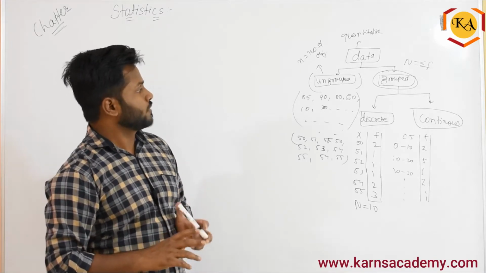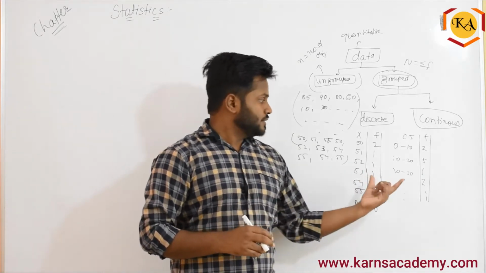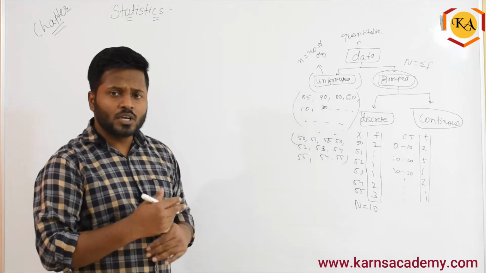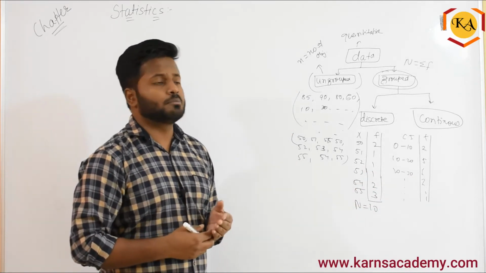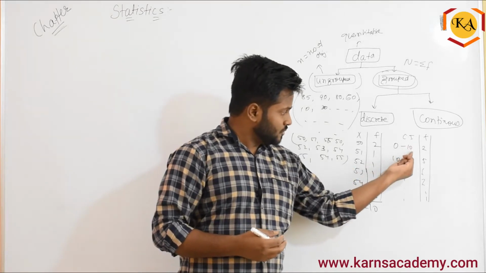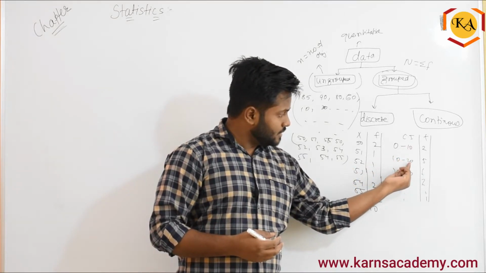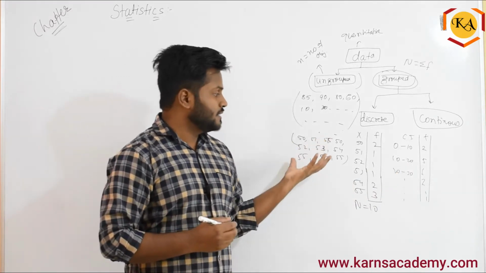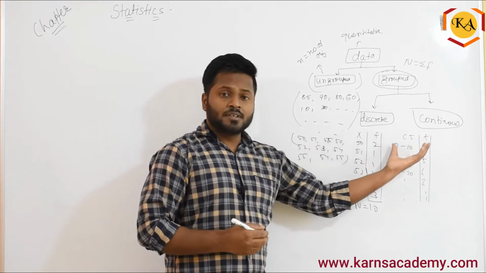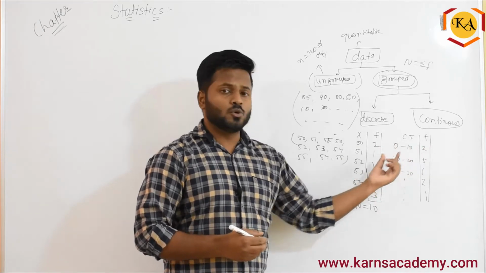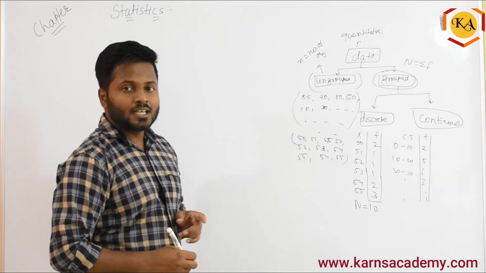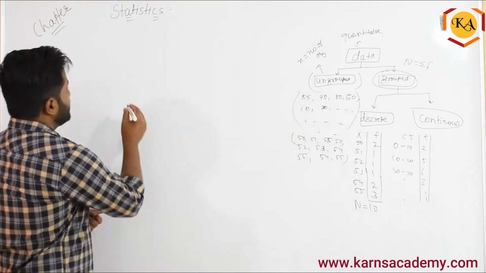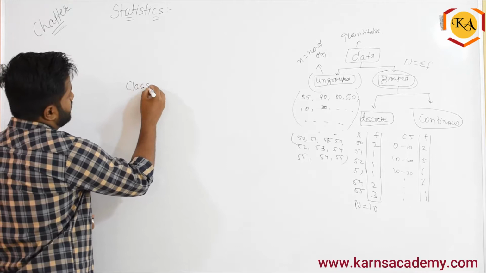Second thing, okay, now let's talk about this class interval. If you would have observed, or you would have got doubt in your mind that 10 is here also and 10 is here also, 20 is here also, 20 is here also. Now which class to include? If I get a 10 in ungrouped data, if I am converting that into continuous, which one the 10 will go off, right? So for that I have to explain you the class interval in detail, right? So let's talk about the class interval.